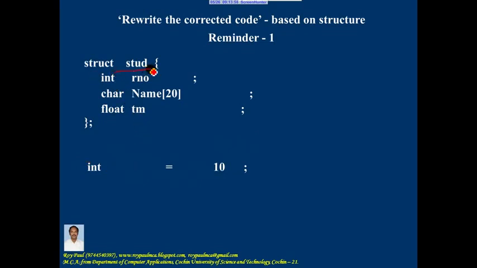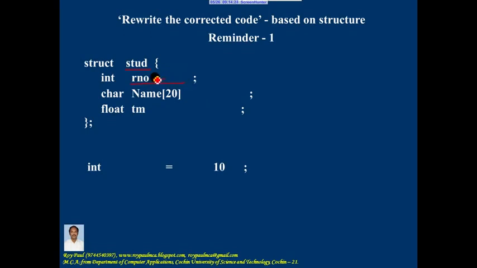Similarly, this is a programmer created data type using structure, and these are members of the data type or part of the data type. So we never write data type equal to some initial value. It's a mistake. So in short, the point to be borne in mind is inside a structure, members should not be initialized.